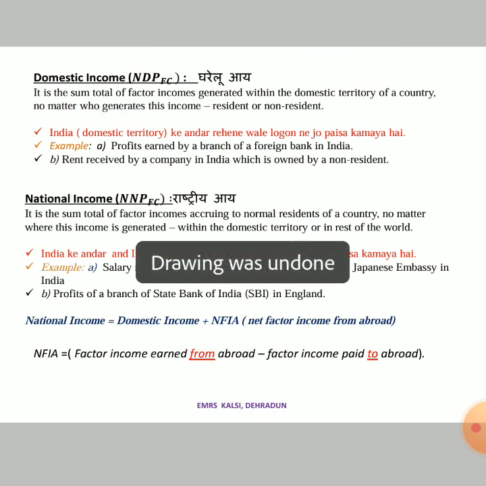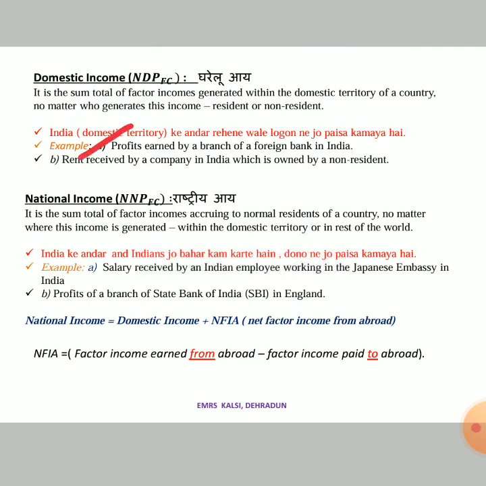Okay, like profits earned by a branch of a foreign bank in India. Means there is a foreign bank, say HSBC or American Express. So they are located in India. They are earning profit in India. Okay, but that bank is outsider bank. But that bank is generating money in India. So the money generated by that bank will be known as the domestic income.